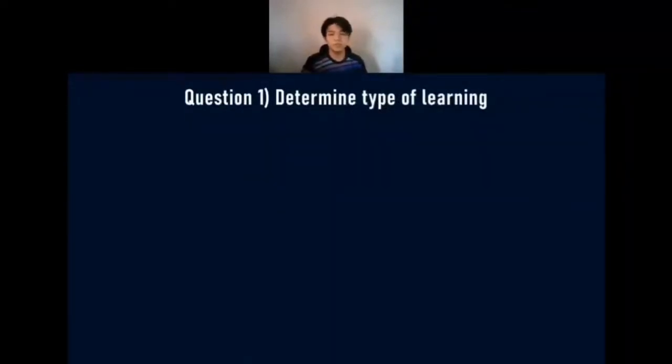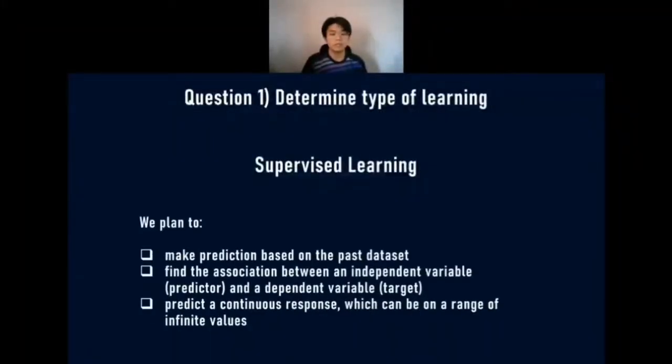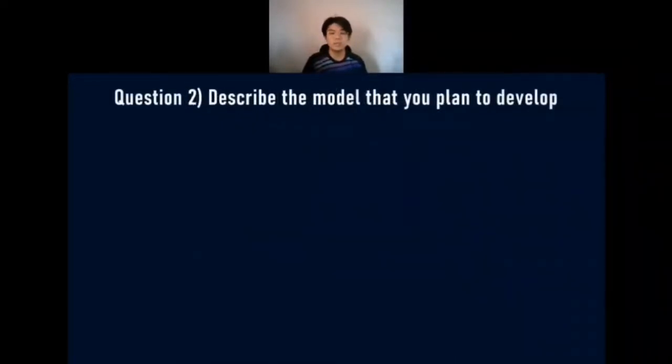So question 1, determine a type of learning. In Assignment 2, we're going to use supervised learning. Why? Because we plan to make prediction based on the past data sets and find the association between an independent variable, the predictor, and a dependent variable, the target, and predict a continuous response, which can be on a range of infinite values.